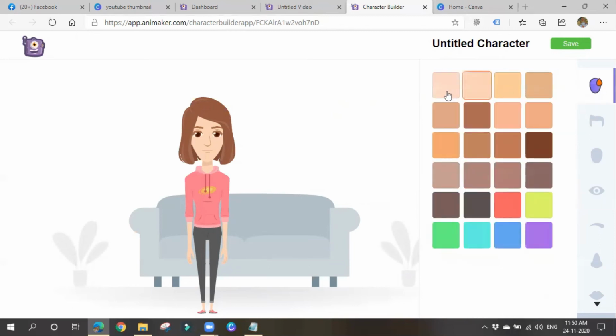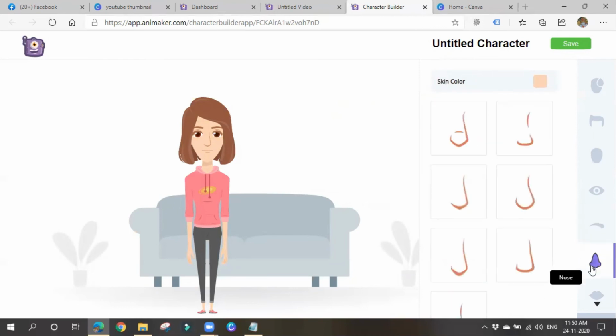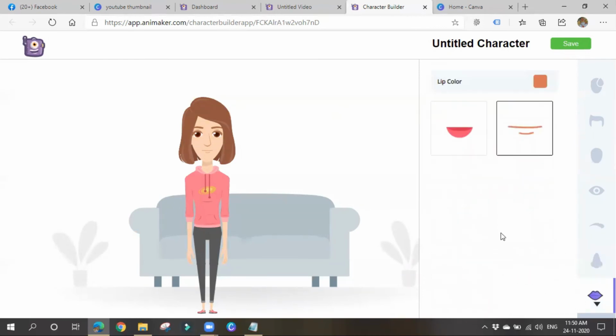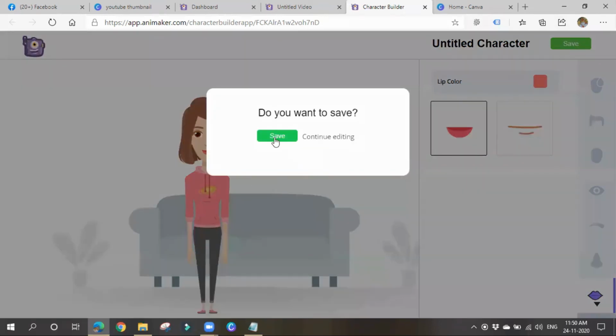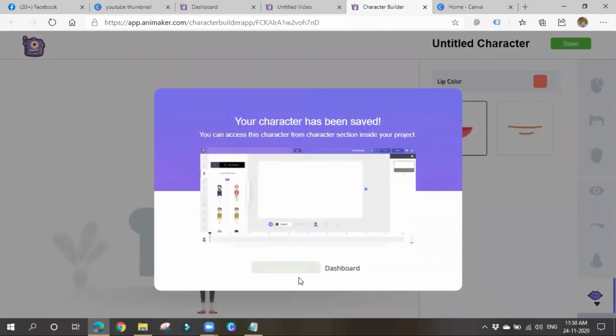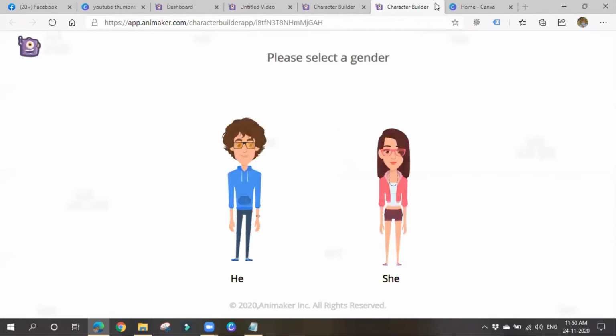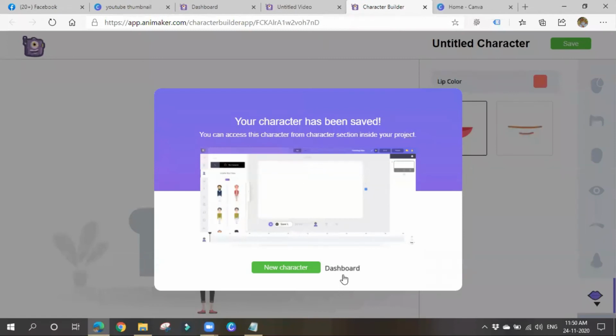You can also go for complexion, color. What color do you want? Her complexion is changing, so you can go with eyebrows and all. You can change the nose. Lips: what kind of lips you want? Do you want this kind of mouth or this kind of mouth? You can choose. So I'm good with this thing. Simply save. Now you can simply use this character in your videos. If you want to create a new character again, you can choose that. Otherwise, I'll go to dashboard.